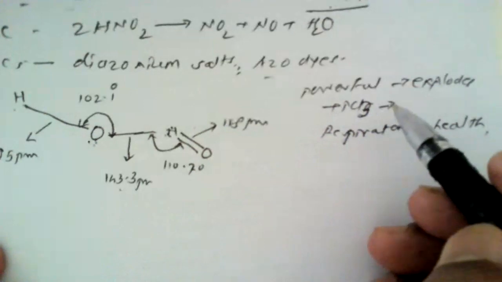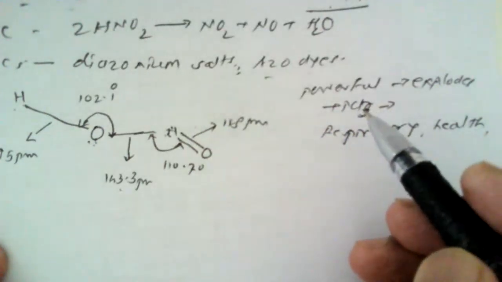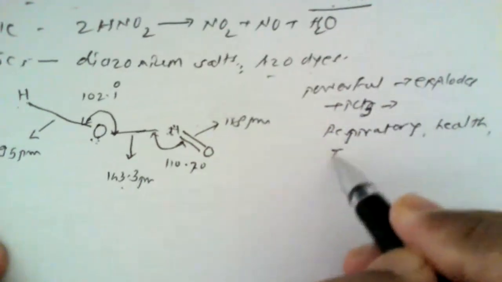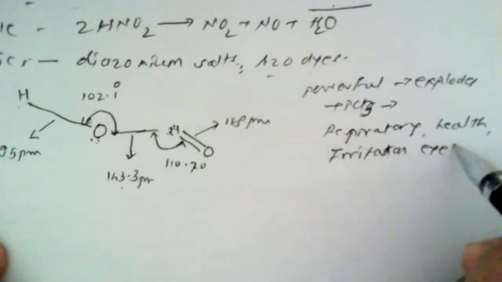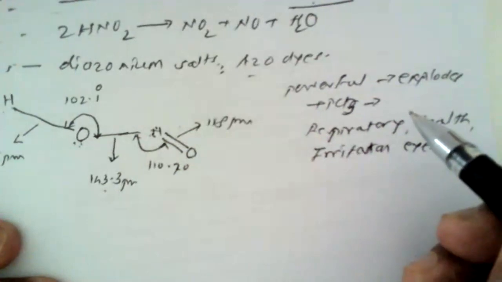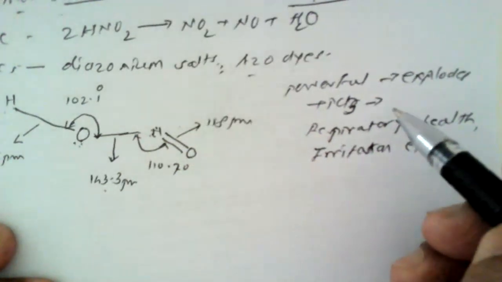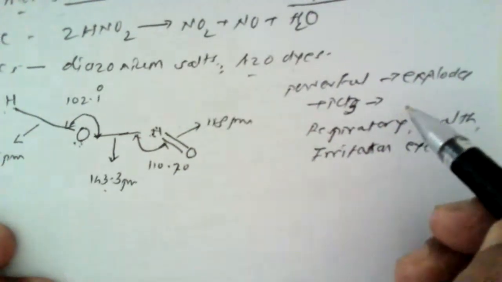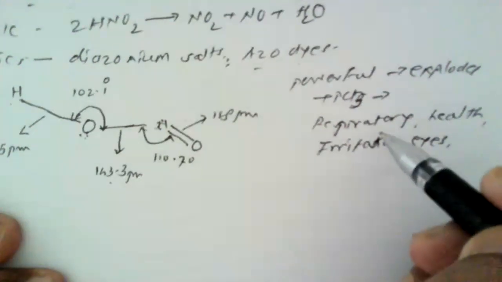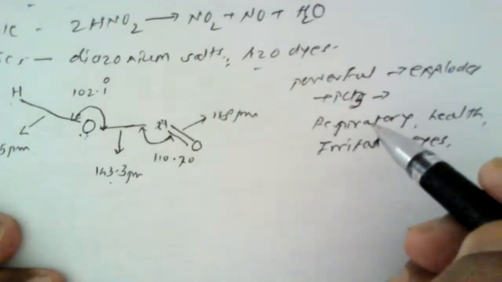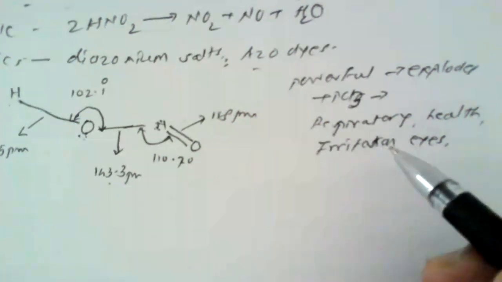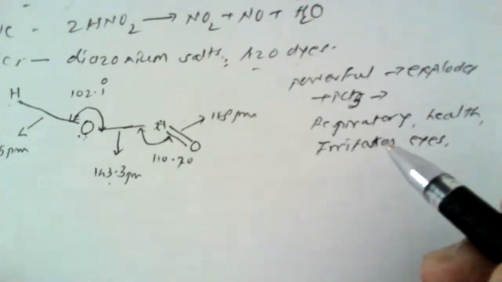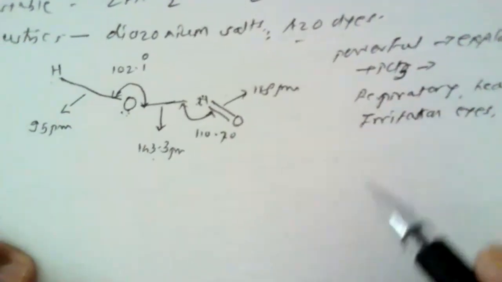It also causes some irritation of the eyes, because when the vapors enter our naked eyes, tears may come enormously and the eyes become very reddish in appearance, and hence its contact and its inhalation as well as the vapor should be avoided. So this is all about this nitrous acid.